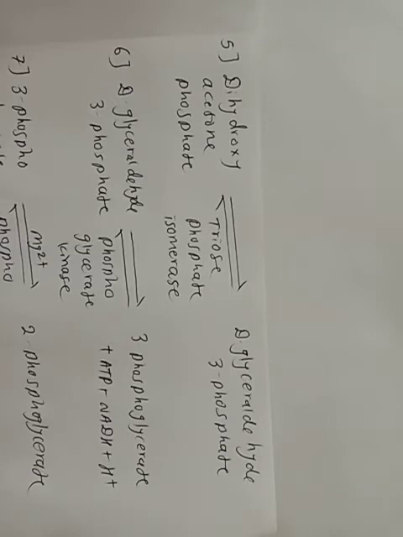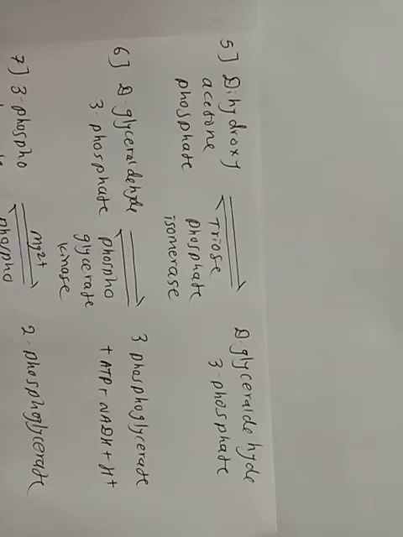This reaction is catalyzed by glyceraldehyde 3-phosphate dehydrogenase, in the presence of inorganic phosphate and coenzyme NAD plus, which is converted to NADH plus H plus.